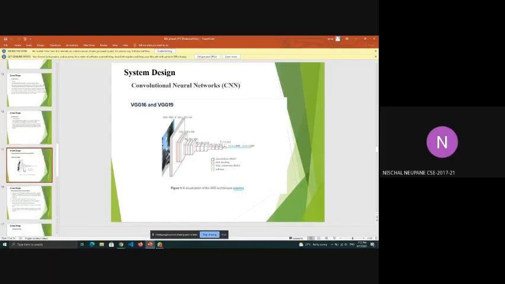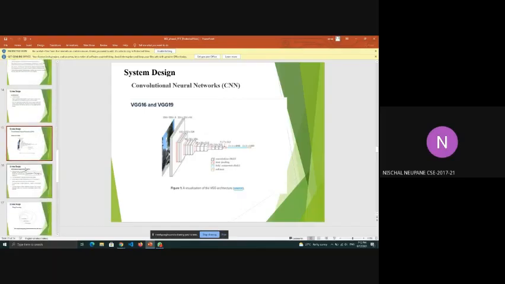Yeah, so this is the VGG architecture. It is provided by TensorFlow. TensorFlow is nothing but a low-level library, and we have used Keras, which runs on top of TensorFlow. So Keras is a high-level API.